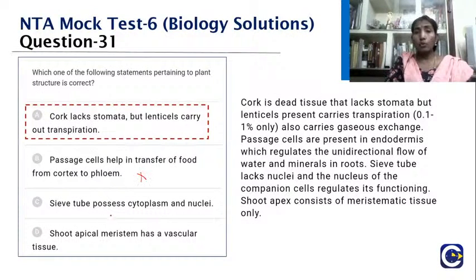What about the sieve tubes? They don't have cytoplasm or nucleus, because that function is done by the companion cell, which regulates its functioning. What about the shoot apex? It consists of meristematic tissue only. The shoot apical meristem does not have vascular tissue. So that should be the answer.